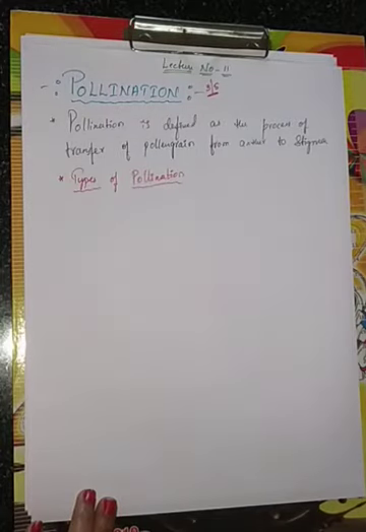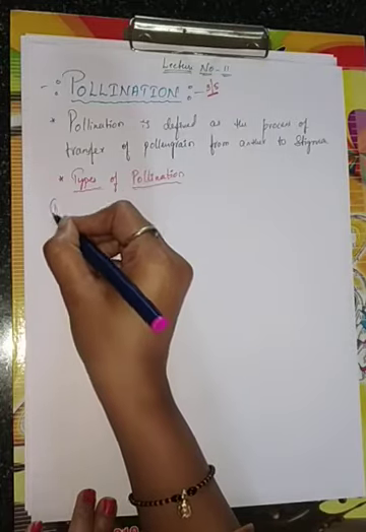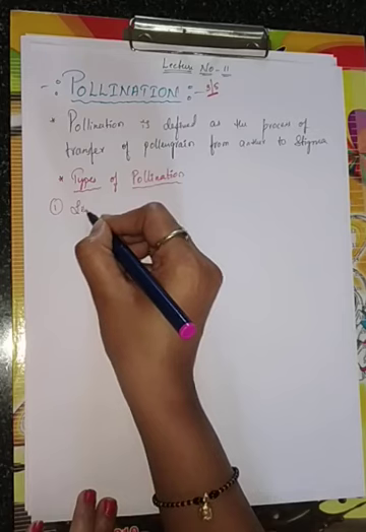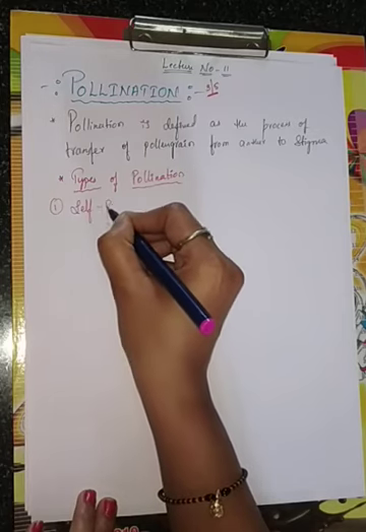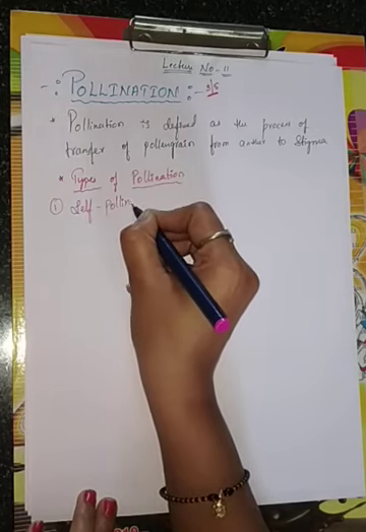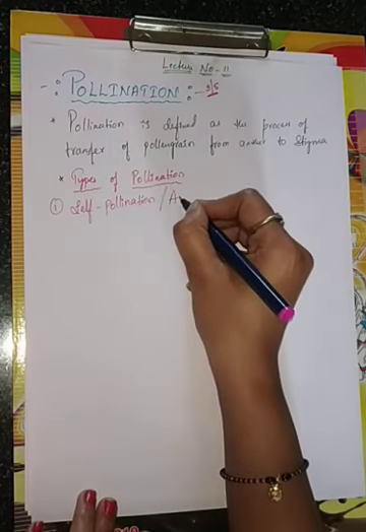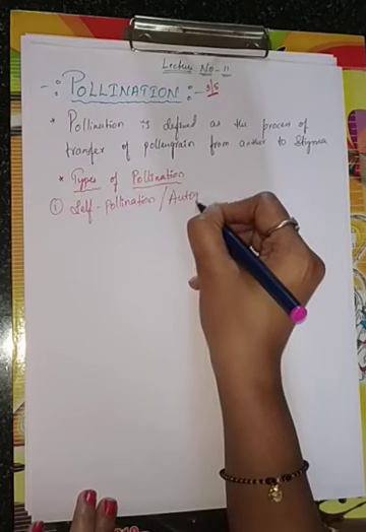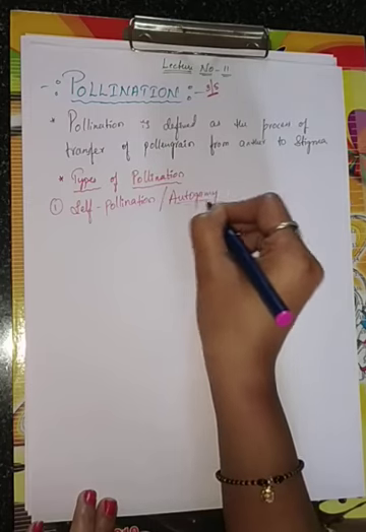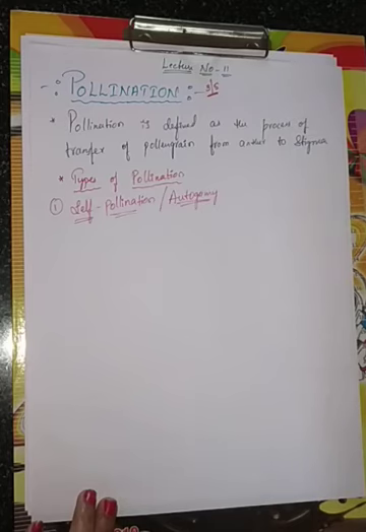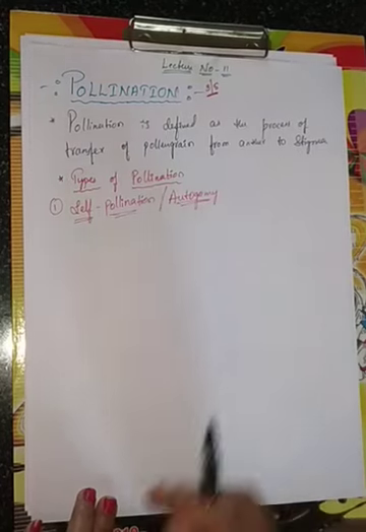The first type of pollination is self pollination, also called autogamy. What does self pollination or autogamy mean?